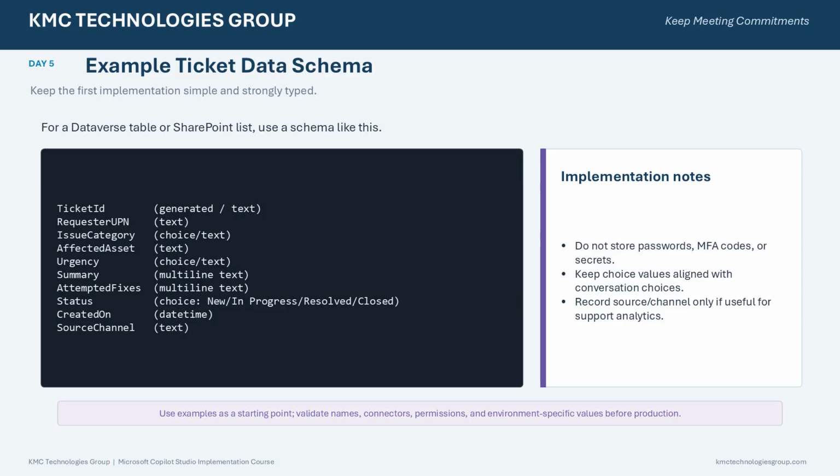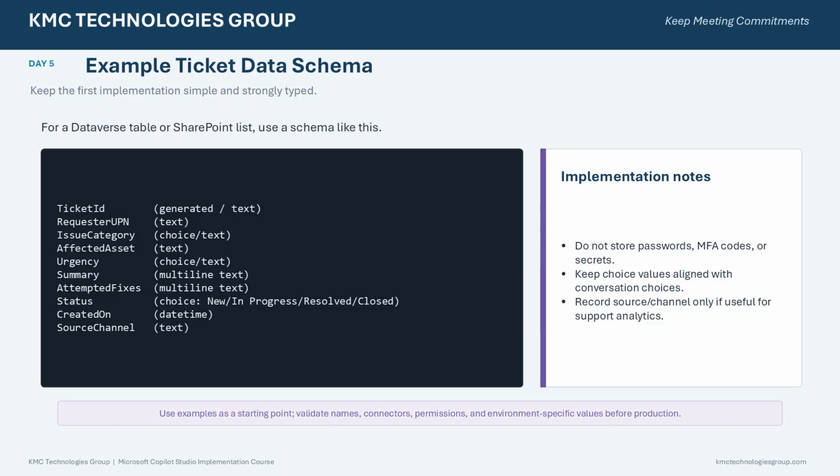The back-end schema should be simple and strongly typed. For a first implementation, your ticket store might include ticket ID, requester UPN, issue category, affected asset, urgency, summary, attempted fixes, status, created on, and source channel. Status could use controlled values such as new, in progress, resolved, and closed. The category and urgency values should align closely with the choices defined in the conversational topic. And never store passwords, MFA codes, access tokens, or other secrets in a support ticket simply because the user typed them into the conversation.